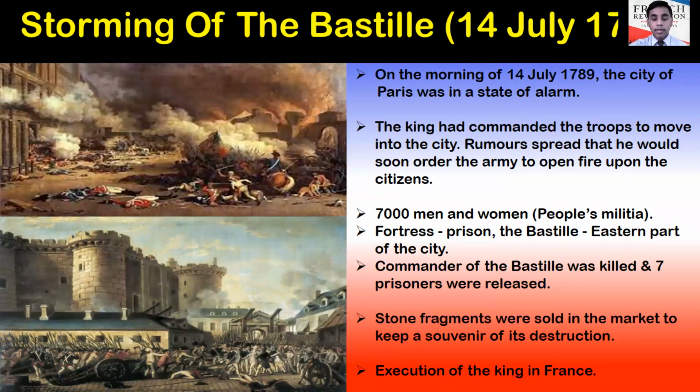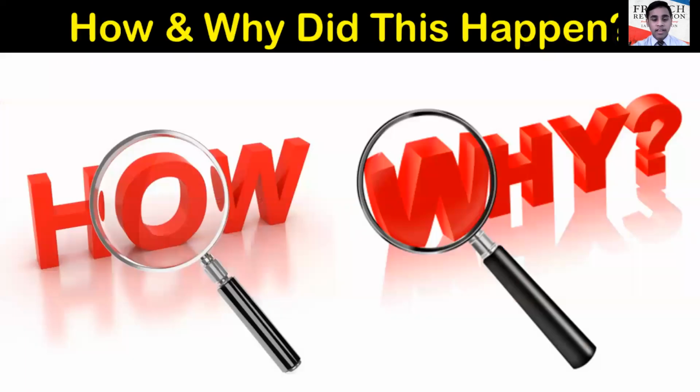It all started with the event of the storming of the Bastille Fort on 14 July 1789. This was due to the rumors that spread in the city that the king would soon order the army to fire upon the citizens, and it finally led to the execution of the king in France. So now let's find the answer to this question. How and why did this happen?